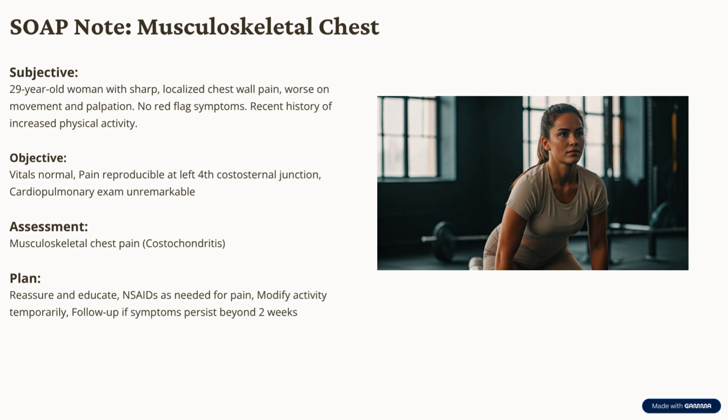O. Objective, vitals normal, pain reproducible at left fourth costosternal junction, cardiopulmonary exam unremarkable. A. Assessment, musculoskeletal chest pain, costochondritis. P. Plan, reassure and educate, NSAIDs as needed for pain, modify activity temporarily, follow up if symptoms persist beyond 2 weeks.